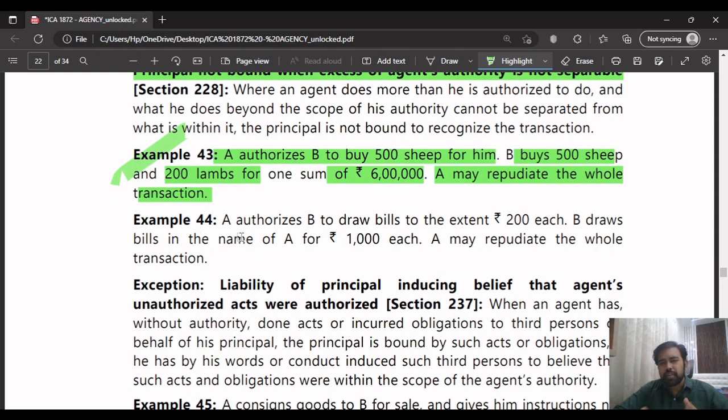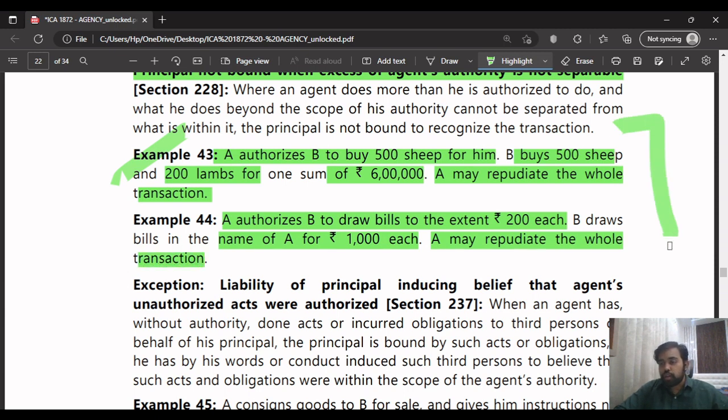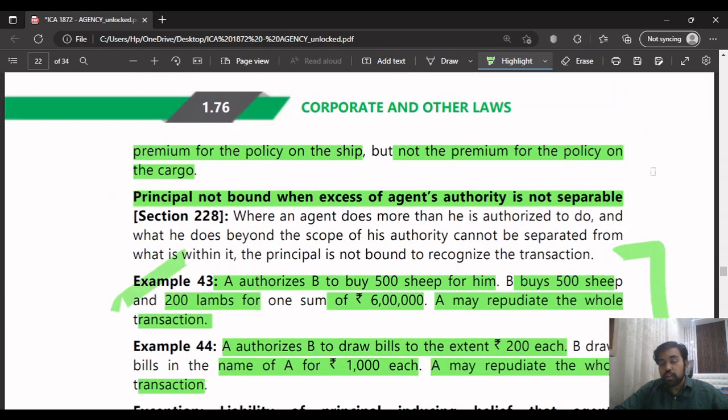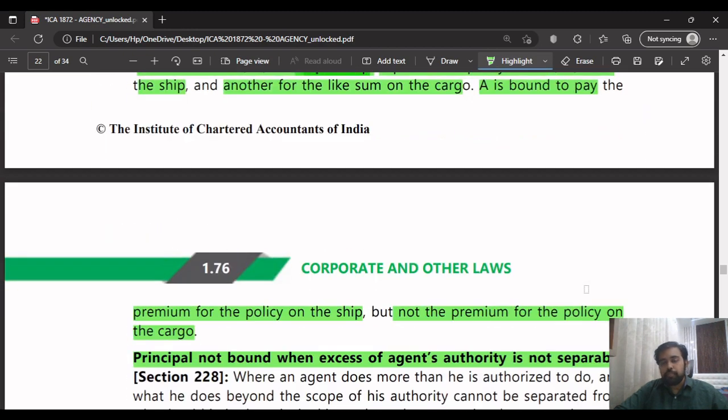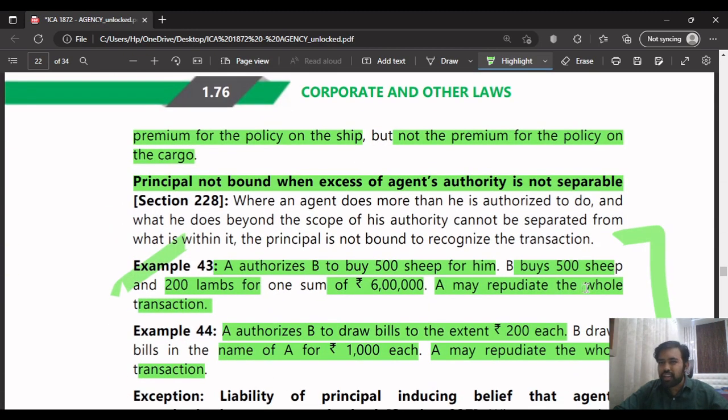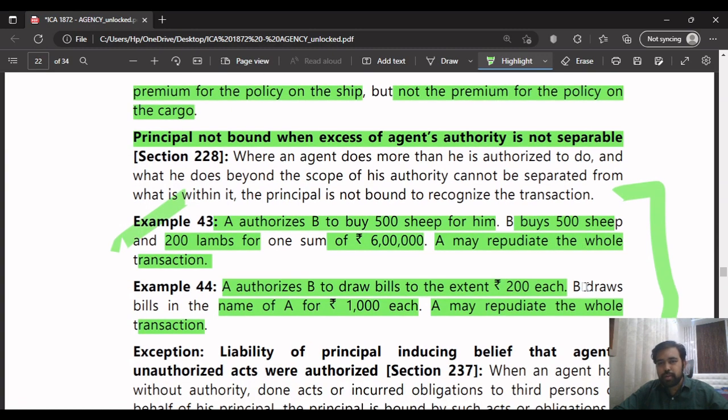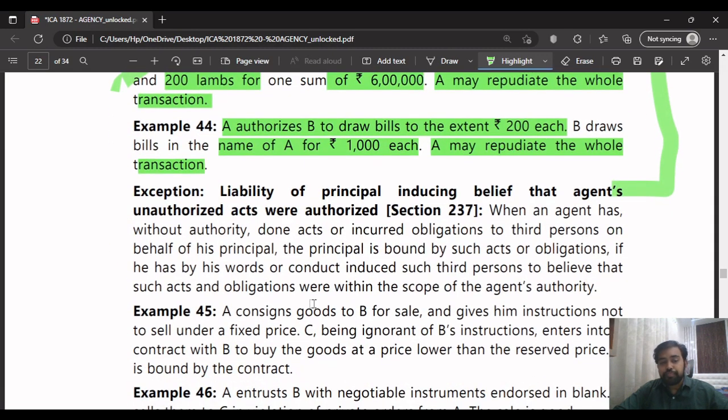Same example, a little bit similar. A authorizes B to draw bills to 6 and to an extent of 200 each. But what he did was he drew it in the name of A for 1000 each. So he may repudiate the whole transaction in this case. You have to remember these examples, because if you don't, you might confuse this with one which is not separable. But they are simple examples. I think if you read it once, you'll be able to understand it easily.